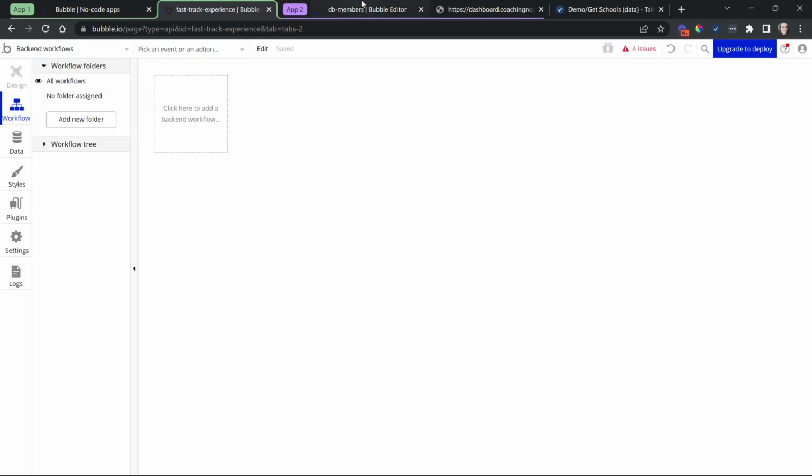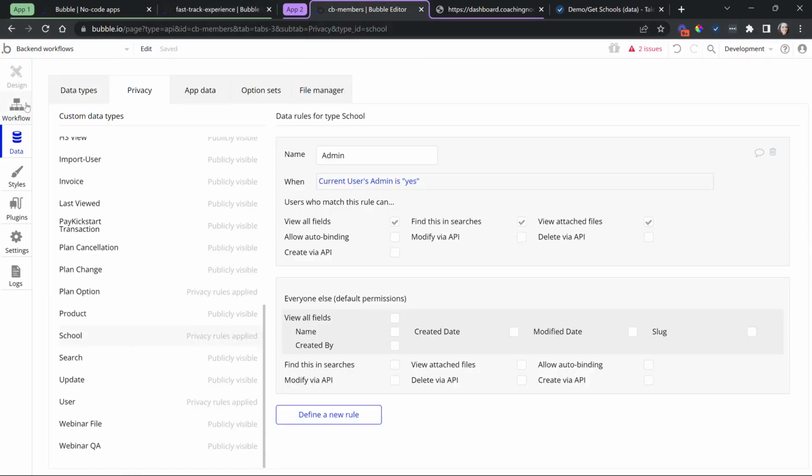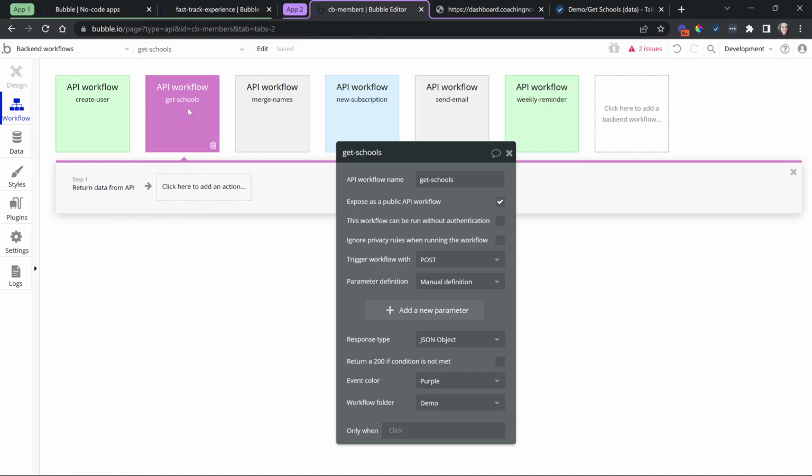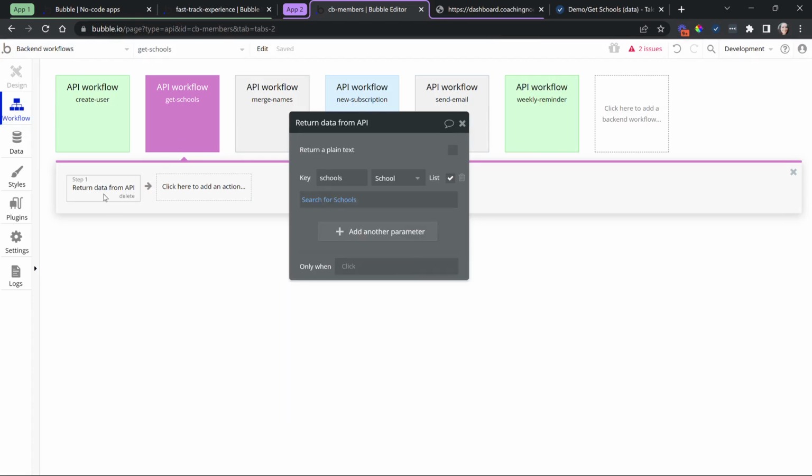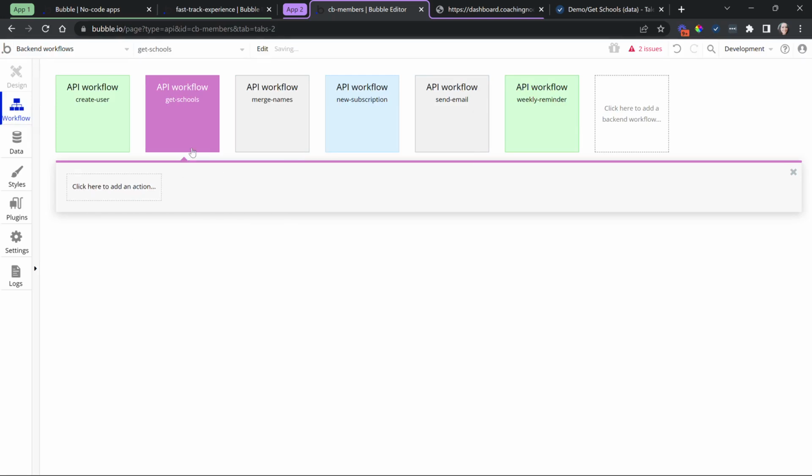Now I'm going to jump back into my other application where I have a few more things set up here. In this purple workflow here, I've created an endpoint called Get Schools. So we're actually going to retrieve schools a different way. Instead of retrieving them via the data API, I can also get them via the workflow API, because my actions can return a response in a more customized format, actually. And I'm going to build this from scratch here so you can see what I mean.